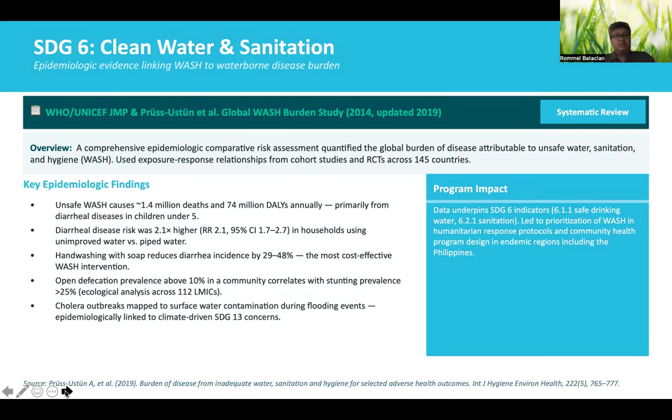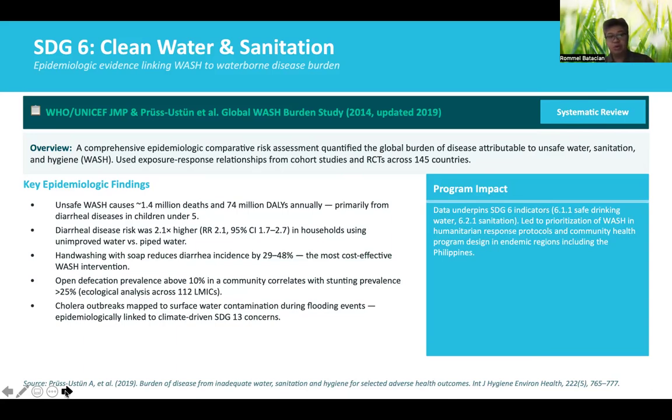Okay, and then this one, clean water and sanitation. It matters because there are waterborne diseases due to lack of accessibility again to potable water and poor sanitation conditions. So this time the study would be again undertaken by the World Health Organization and UNICEF.